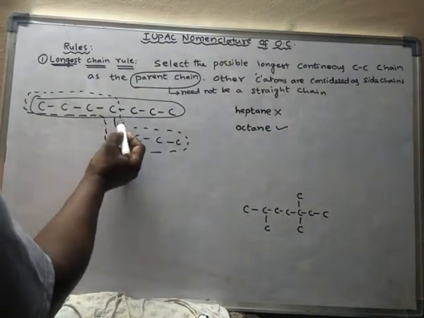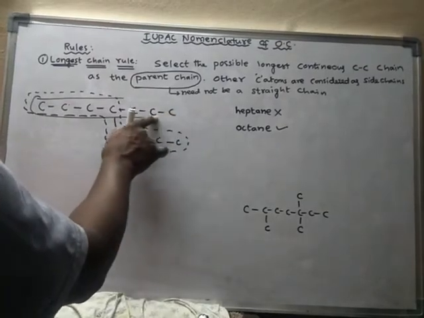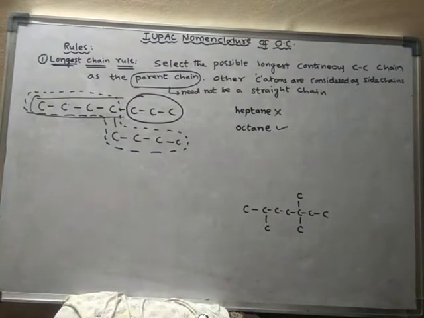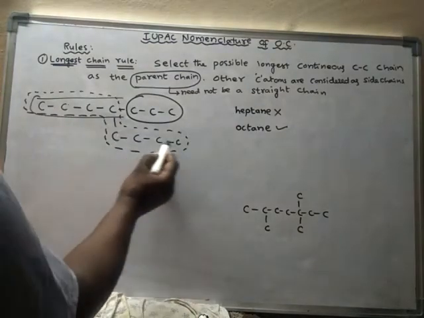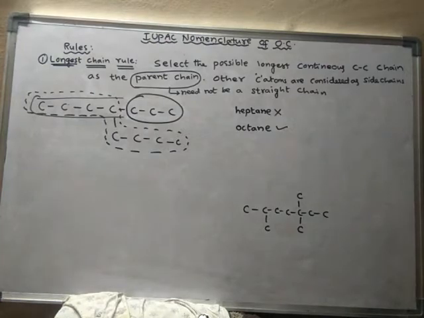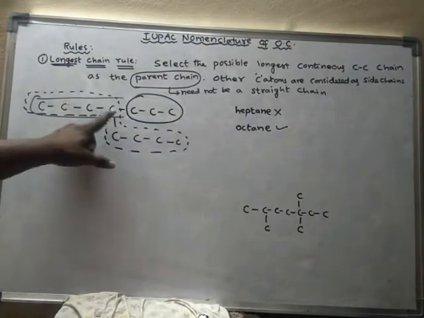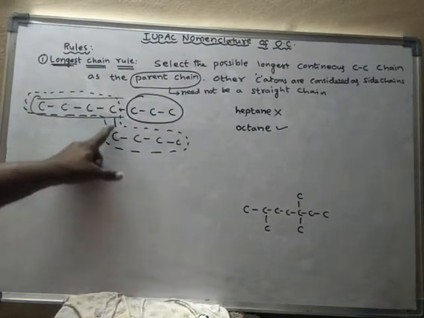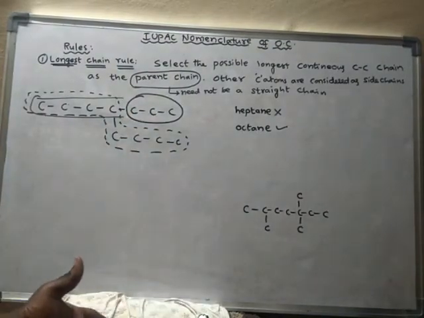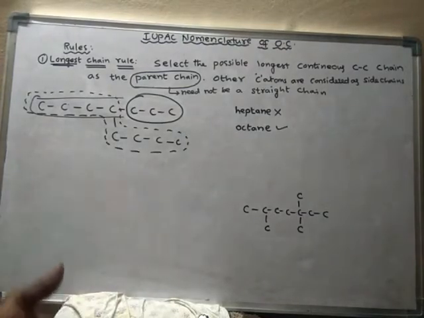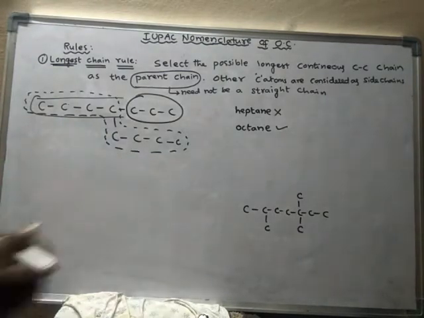Now this part is not part of the main chain. This is the main chain now. The main chain should always contain the maximum number of continuous carbon atoms. Here in this case there are only 7 carbons, and in this case there are 8 carbons. So this 8 carbon chain is the parent chain, or it should be treated as the alk, the root word.